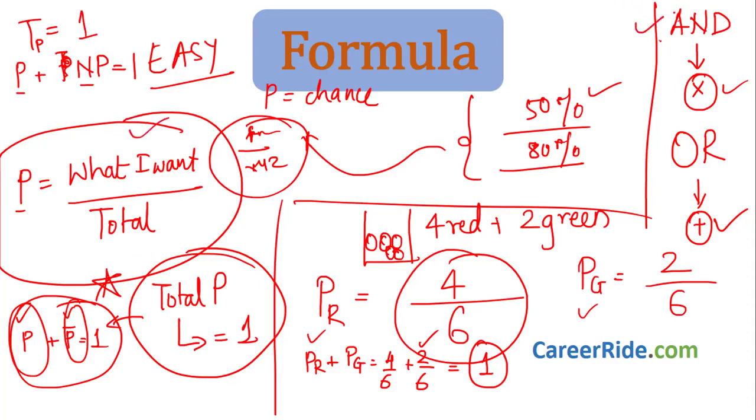Whenever there is and, we multiply. Whenever there is or, we add, right? And total probability is always 1. It cannot be greater than 1. And the probability of an event happening plus the probability that the event does not happen is always equal to 1, right?